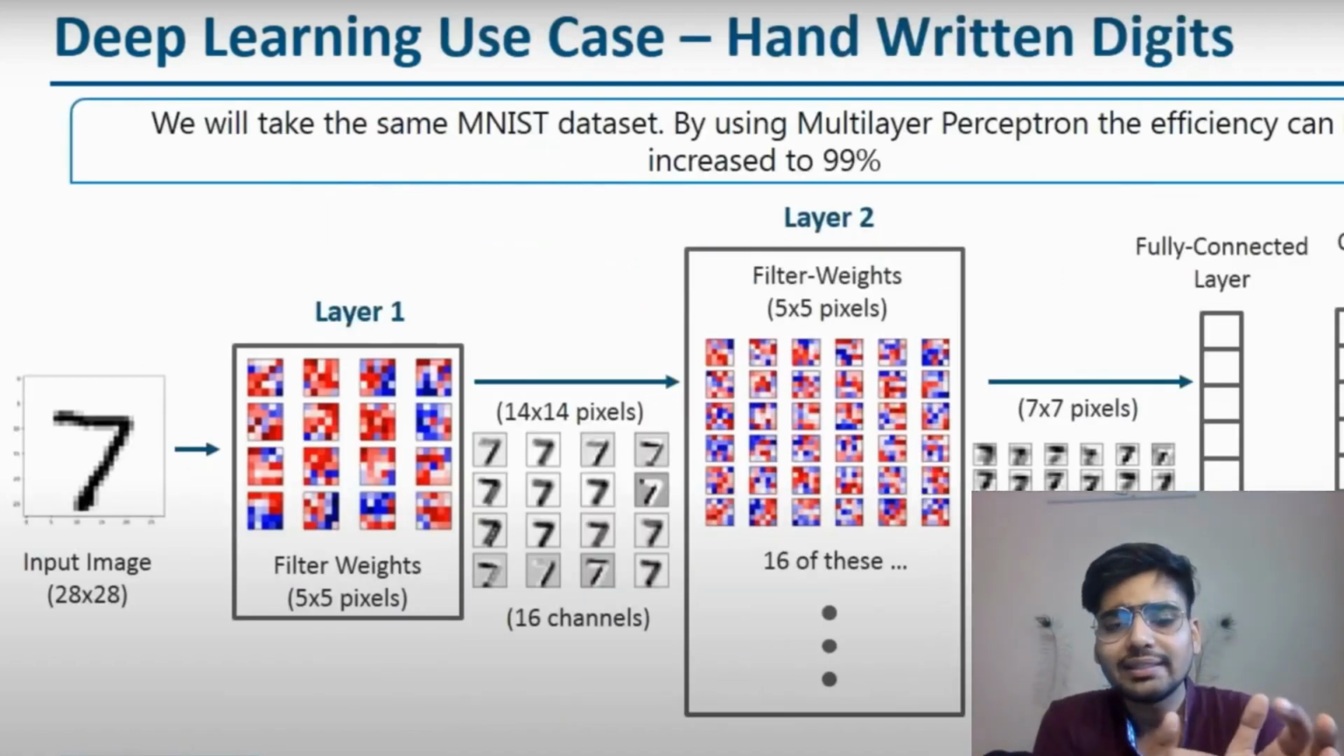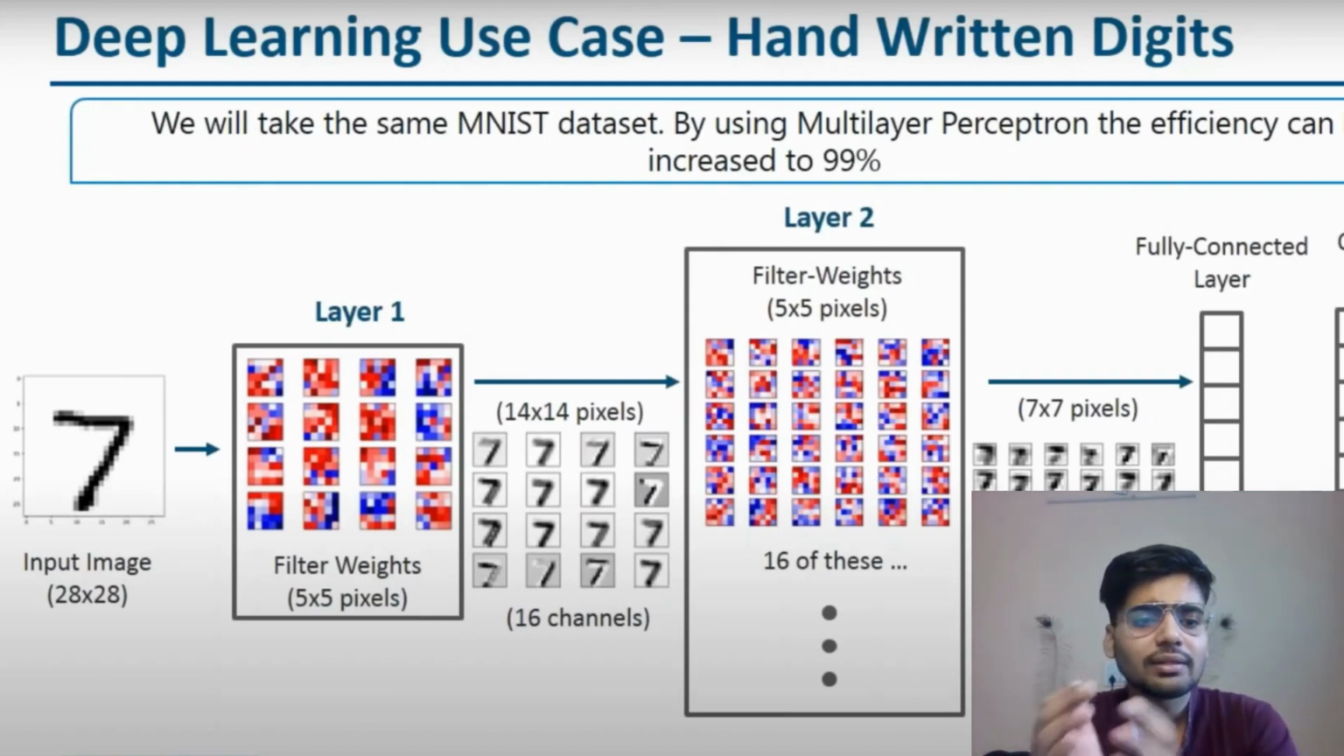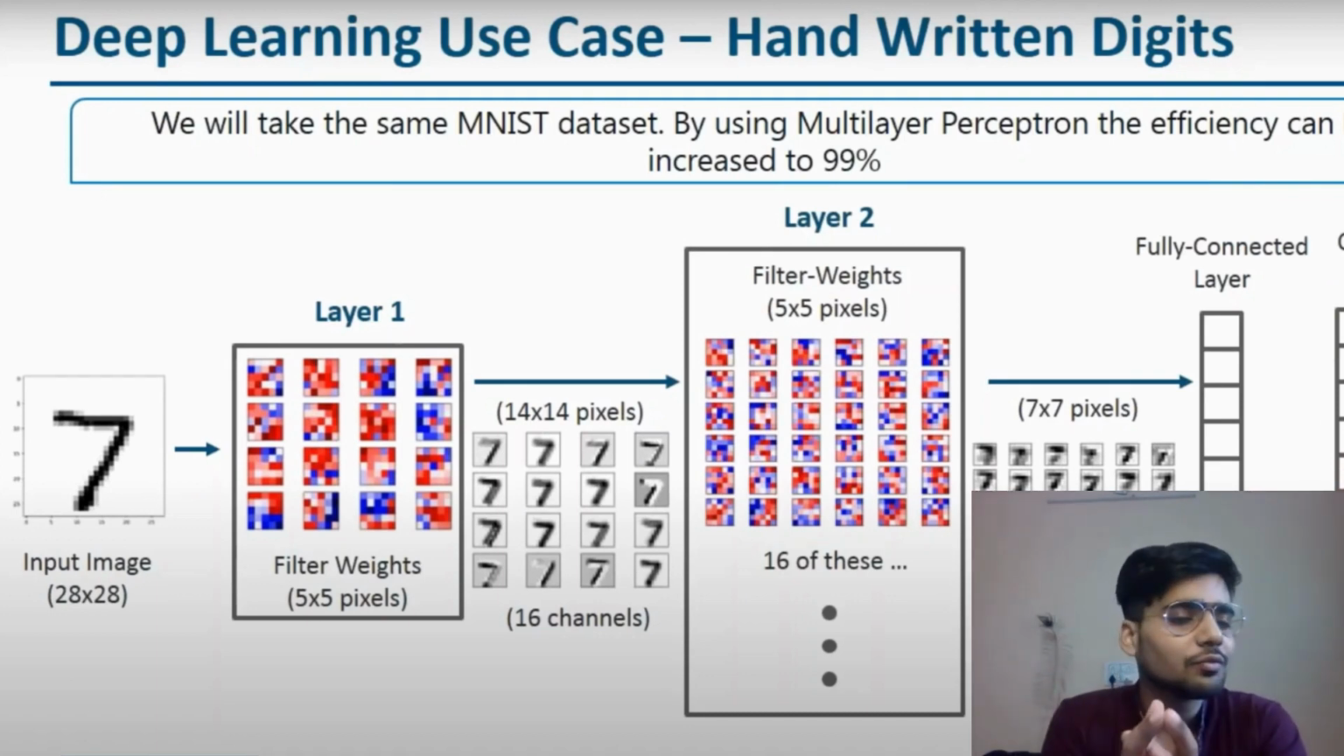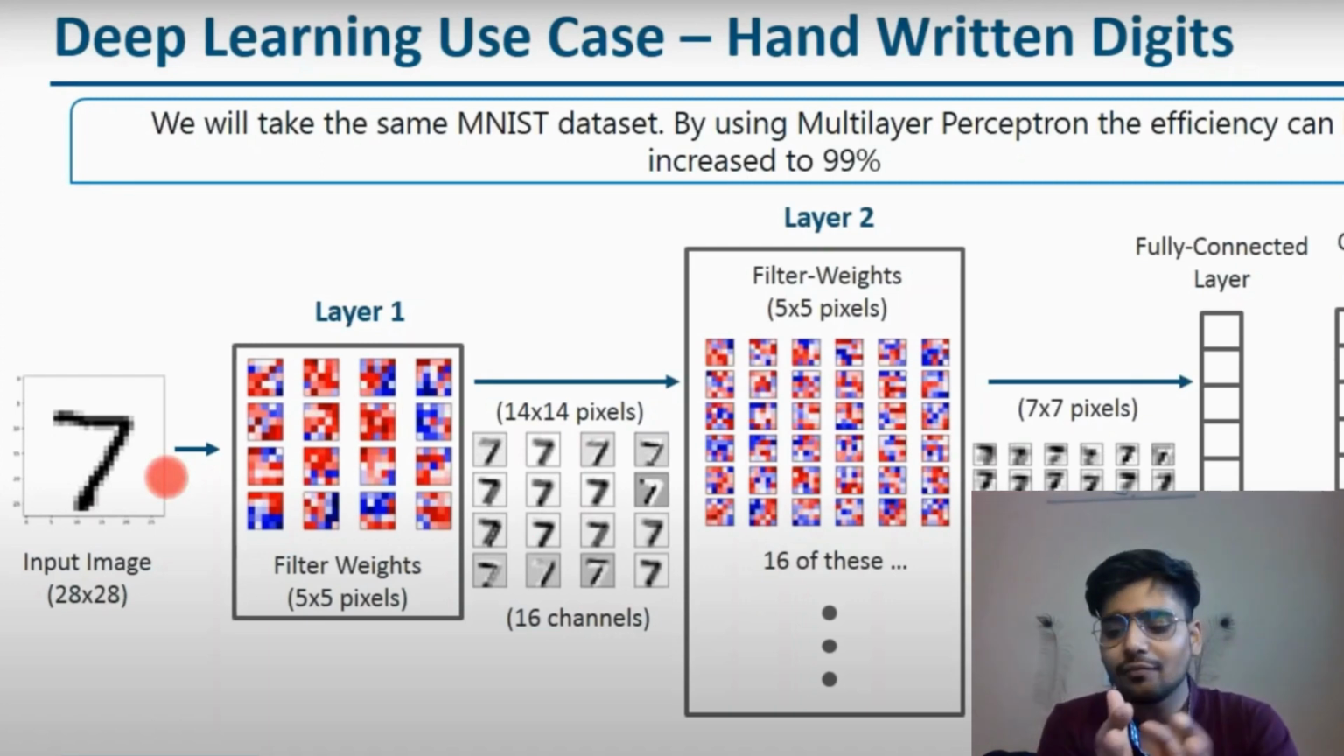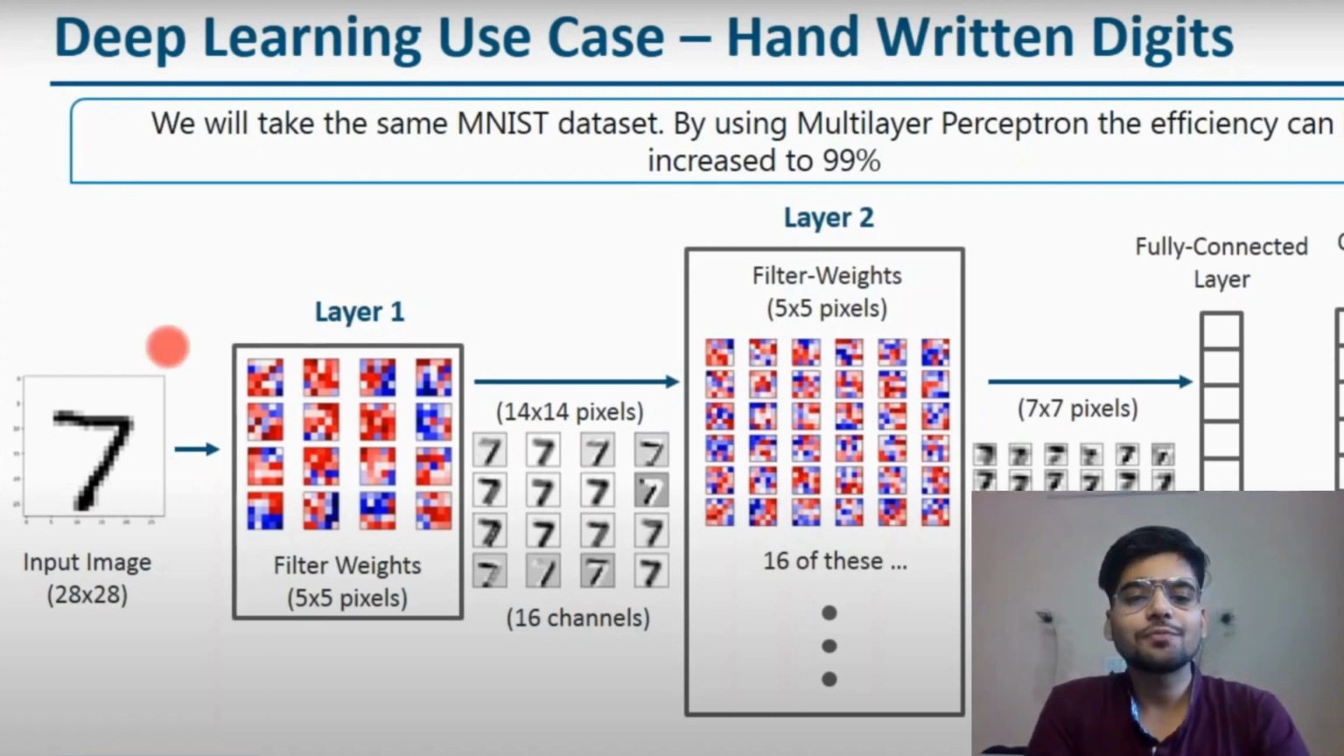Like there is a deep learning case in handwritten digits, where we have an input image of 7. In the first layer it is filtered by some weights, using a 5 by 5 pixel window on this photo, as you see. In the next layer we make some channels of it. In another layer, there is a fully connected layer. We will also discuss these layers in further videos, what they do and why we use them. So guys, don't worry, you just have to understand that this type of layers exist in deep learning.